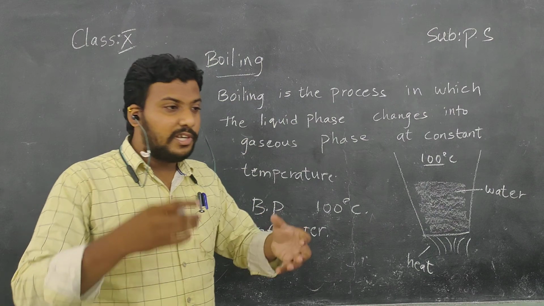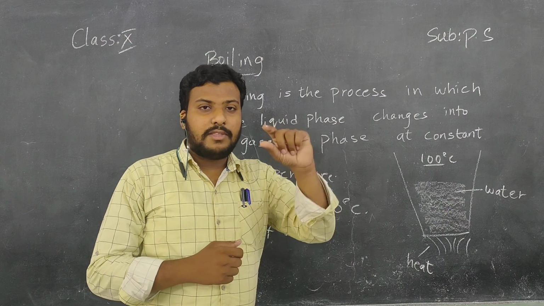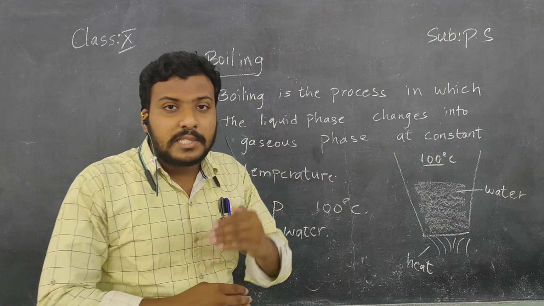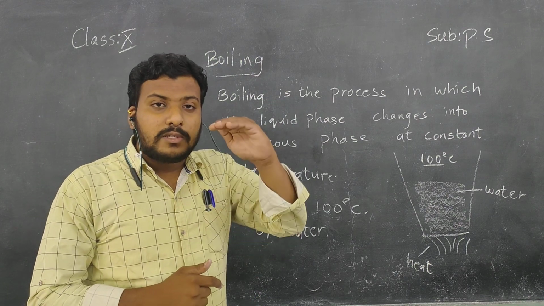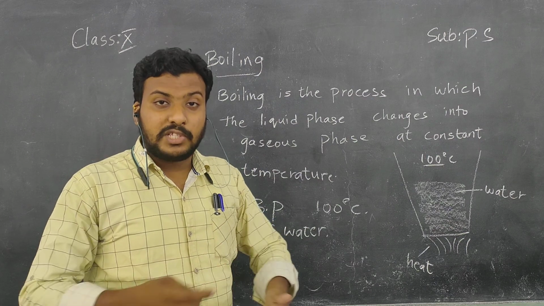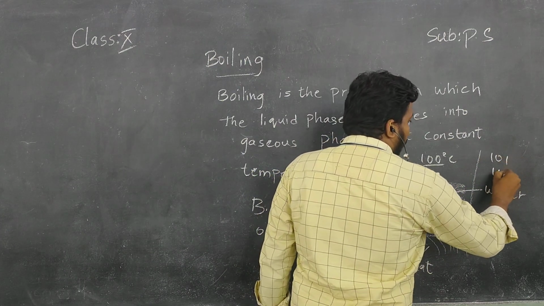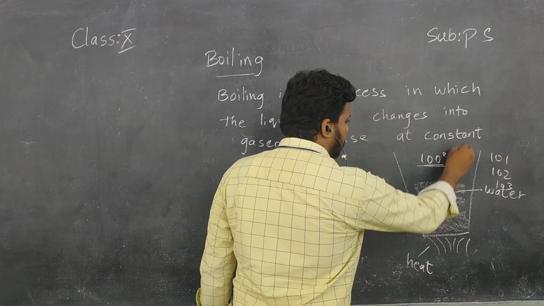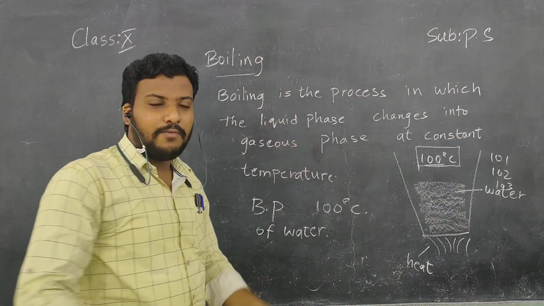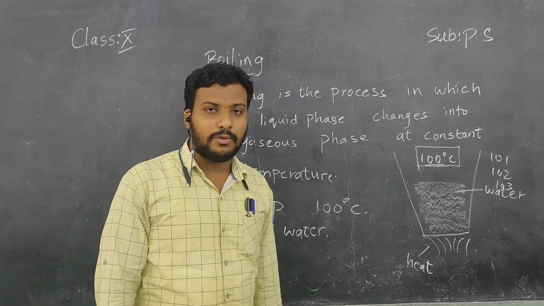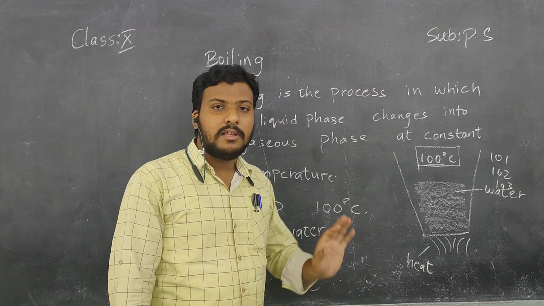Yes or no? There is a jiggling of bubbles. Bubbles will come from the bottom of the liquid to the surface of the liquid, and they burst at the surface, releasing vapors into the air. So like that, slowly the water level decreases. We keep supplying heat, but it never goes to 101, 102, 103 degrees Celsius. It is the constant temperature, children. Even if you bring the sun and keep it under the tumbler, it never receives that heat energy, because it has attained the constant temperature of 100 degrees Celsius.